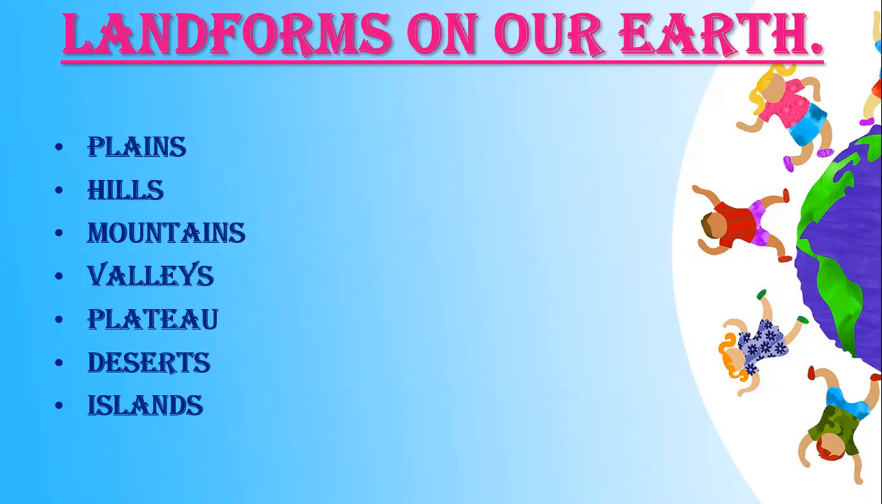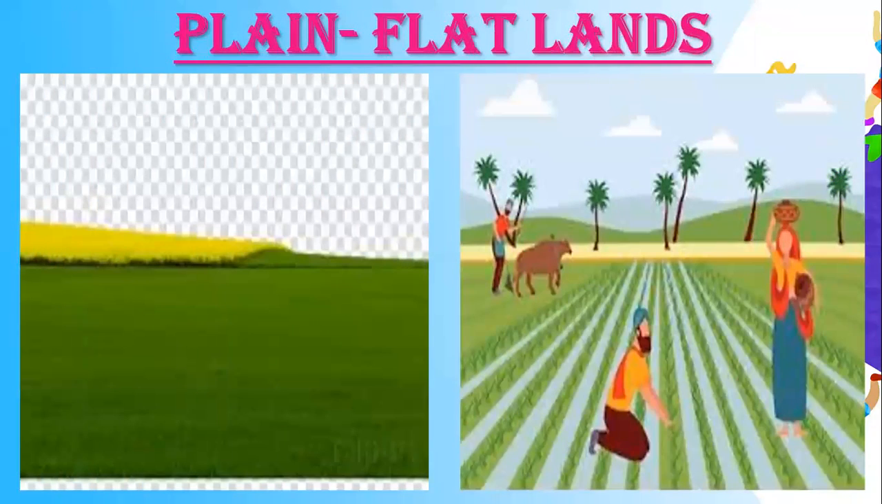So first one is plains, then hills, mountains, valleys, plateau, deserts and islands. In this first we will talk about plains. Students, flat lands are called plains. It is very simple, flat land.